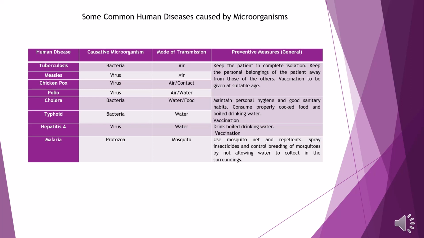Malaria is caused by protozoa. Mode of transmission is mosquito. Preventive measures are use of mosquito nets and repellents, spray insecticides, and control breeding of mosquitoes by not allowing water to collect in the surroundings.